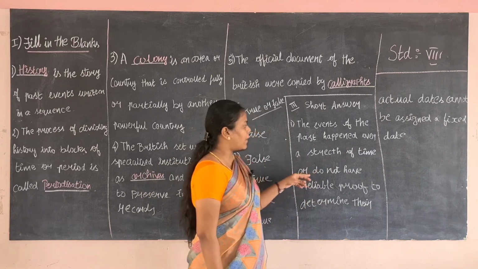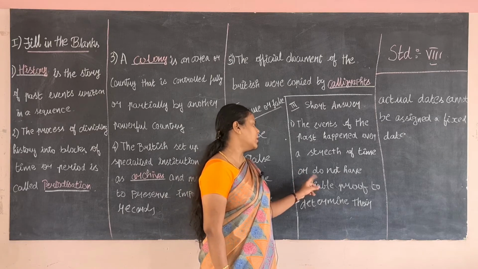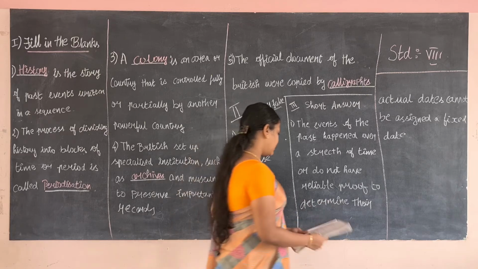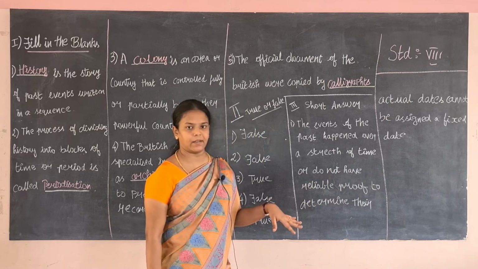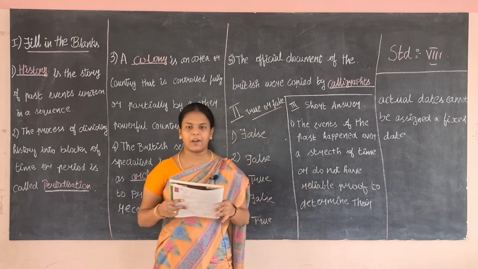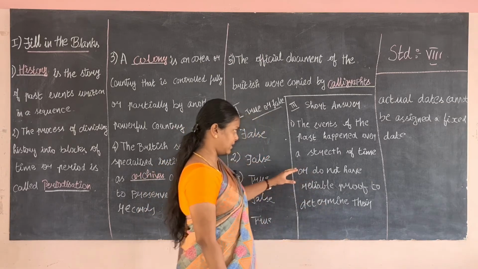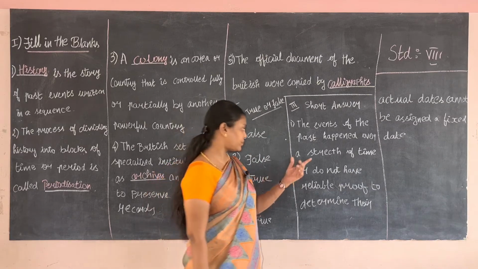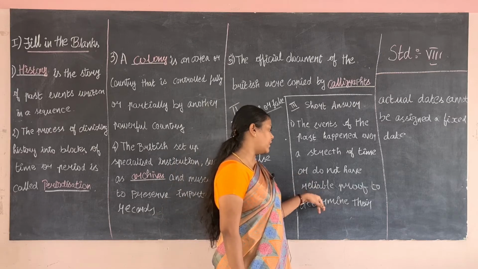Events of the past that happened over a stretch of time, or that do not have reliable proof to determine their actual dates, cannot be assigned a fixed date. The question is about which event of the past cannot be assigned a fixed date. The answer is the event of the past which happened over a period of time and does not have reliable proof.